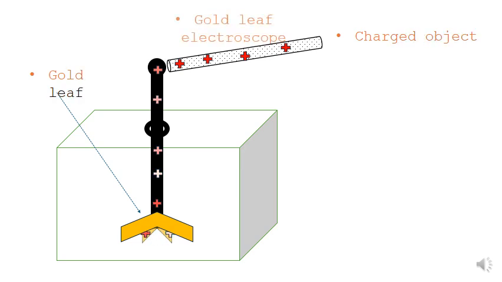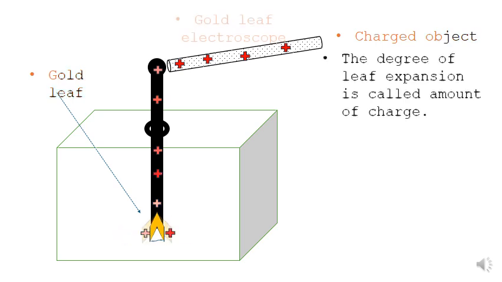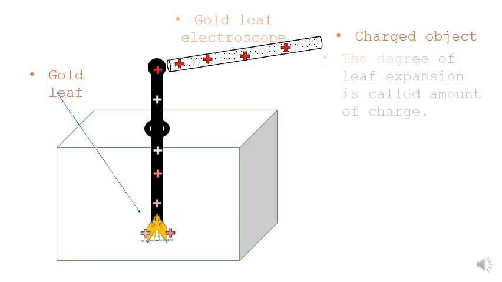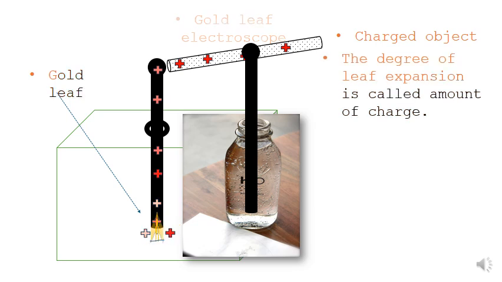You can see now both the leaves will go away from each other, and this distance between the two extreme ends of the leaf, which I have mentioned on the screen, is called a quantum of charge. Students, please listen carefully. The leaf extreme ends are at the same polarity, and the leaves are separated. The distance depends on the amount of charge. The degree of expansion of the leaf is called the amount of charge.